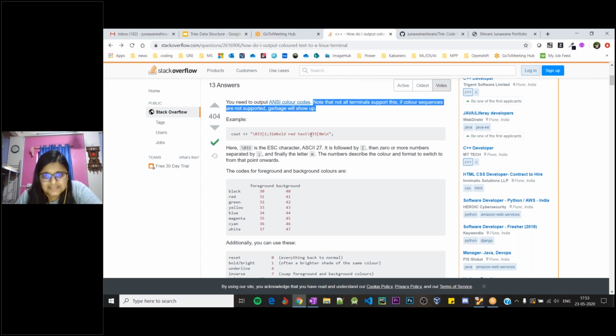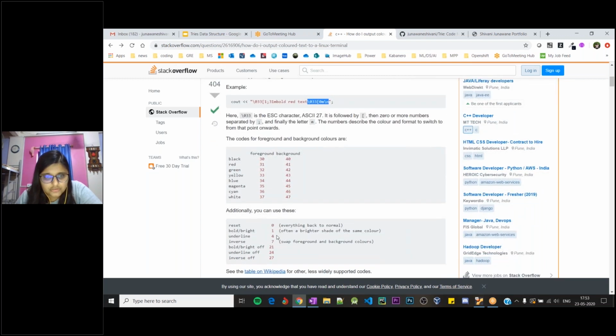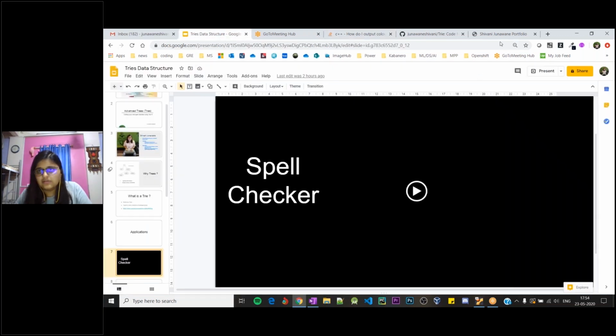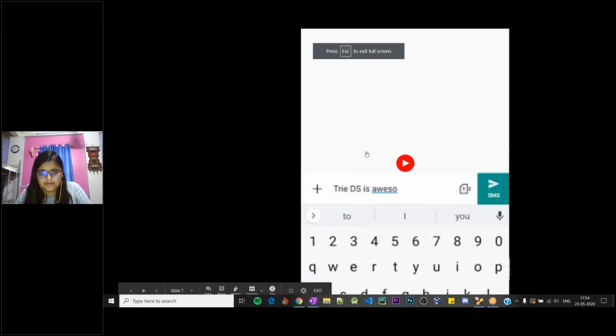There are some keys for it. 4 is for underline, 0 is for reset, and then you can use \033, which is nothing but an escape character. There are also foreground and background colors, so you can go through it. I'll quickly copy this, go into the present mode here again, and then move back to my spell checker.